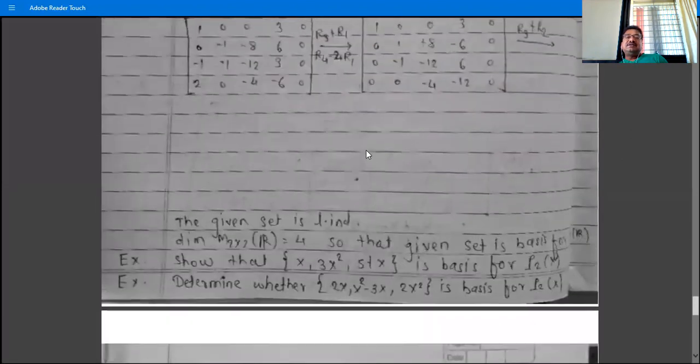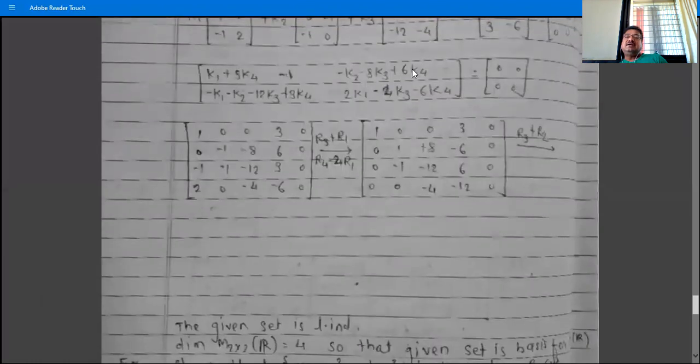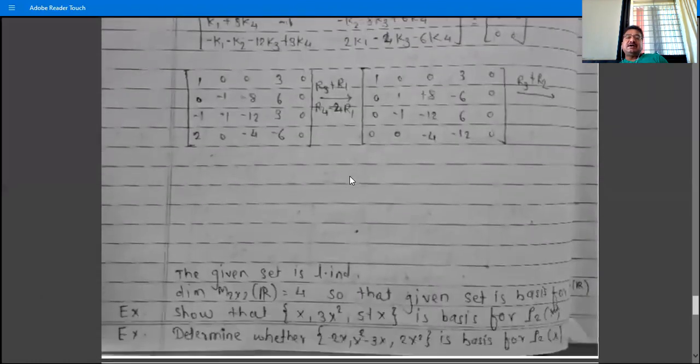We will see some more examples on linearly dependent and independent sets. I will share some more examples with you through WhatsApp, along with the examples for homework on the topics of linear dependence, independence, and spanning. We will see the examples on this topic in the next lecture.